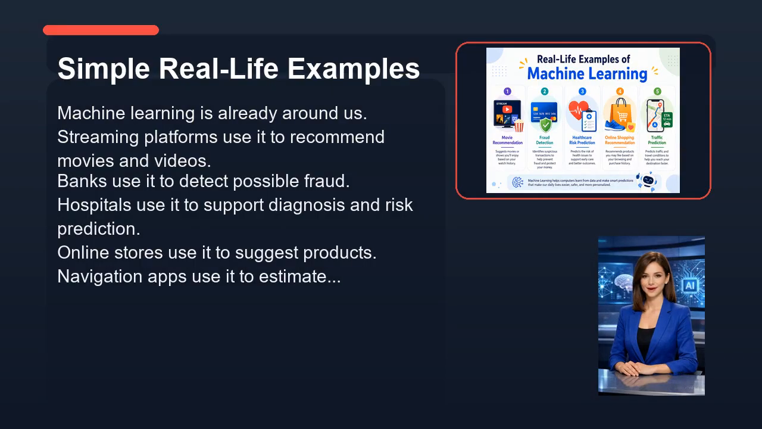Now let's look at simple real-life examples. Machine learning is already around us. Streaming platforms use it to recommend movies and videos. Banks use it to detect possible fraud. Hospitals use it to support diagnosis and risk prediction. Online stores use it to suggest products. Navigation apps use it to estimate traffic and travel time. So, machine learning is not just theory. It is part of daily life.